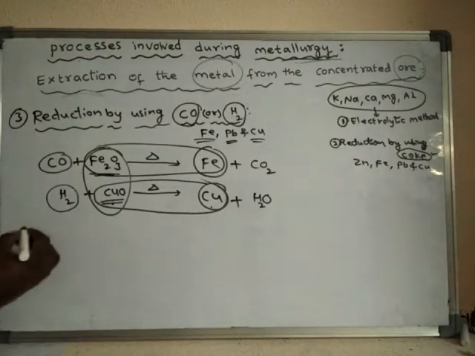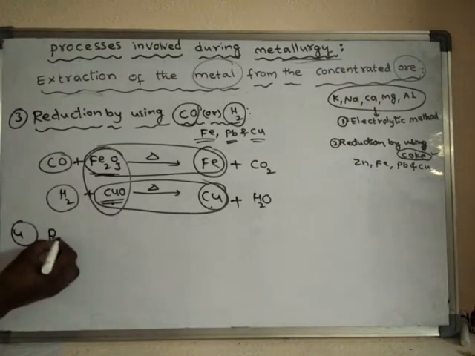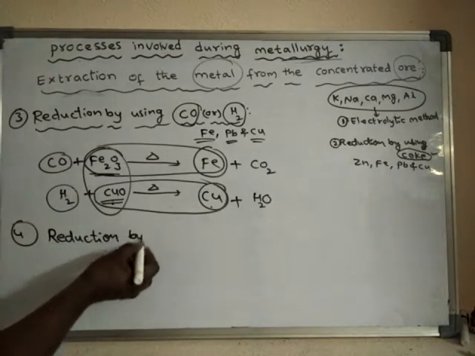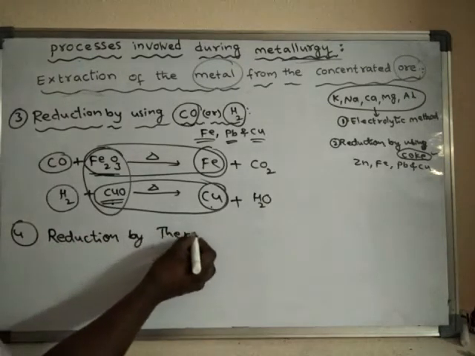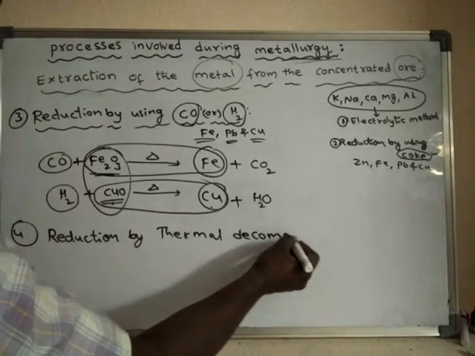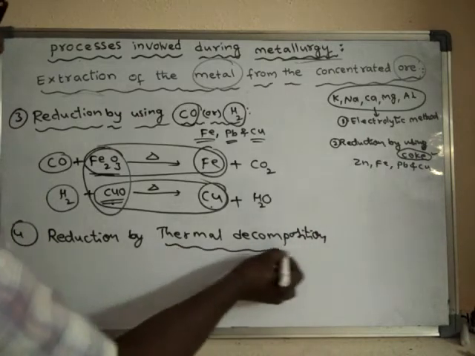The next method is the thermal decomposition method. Reduction by thermal decomposition.